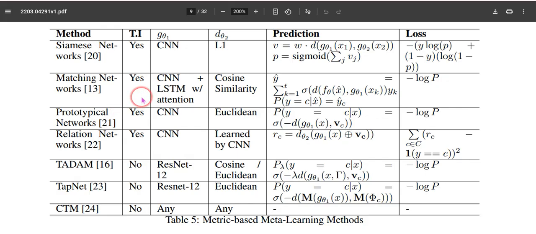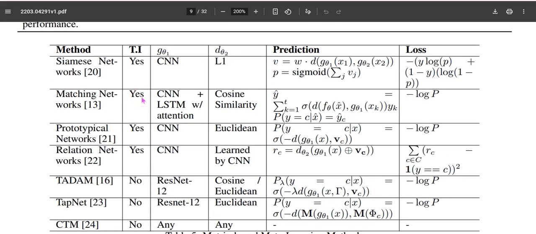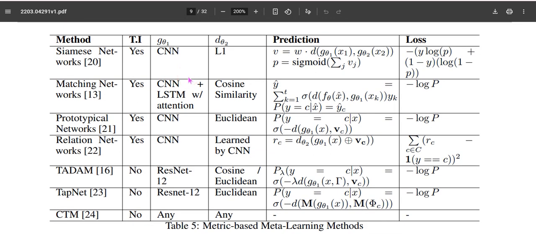It shows whether the embedding function is task independent, applied uniformly over all the tasks, or task specific, and what neural networks are used for the embedding function, whether a convolutional neural network, an LSTM, a ResNet, or anything else. It also shows whether the distance is standardized like L1, cosine or Euclidean, or learned by a CNN.